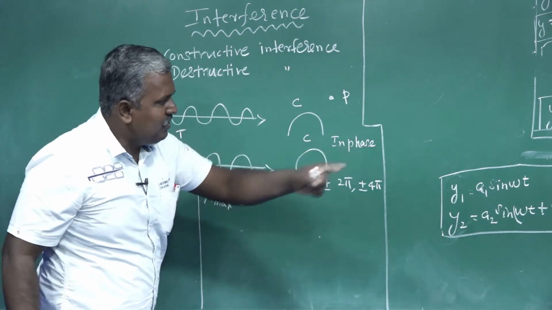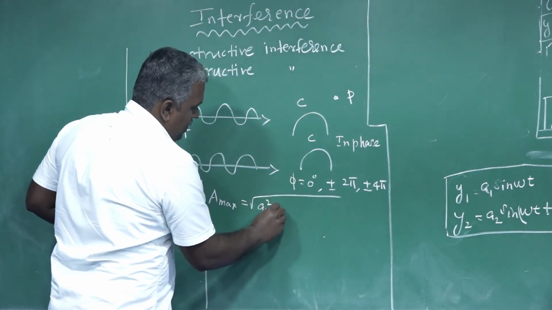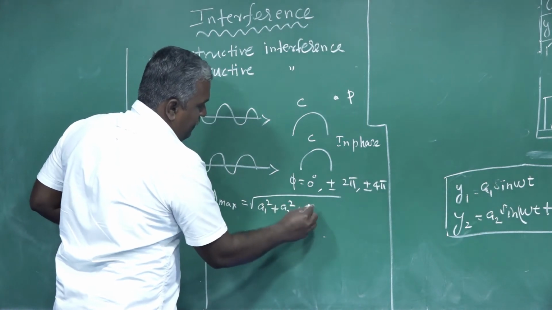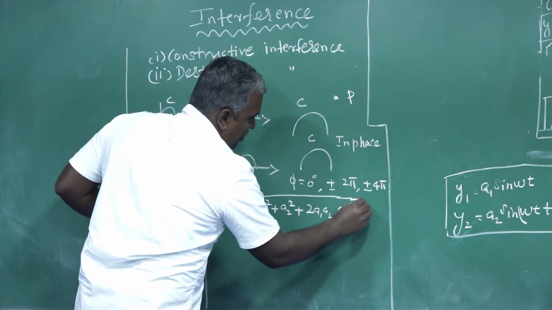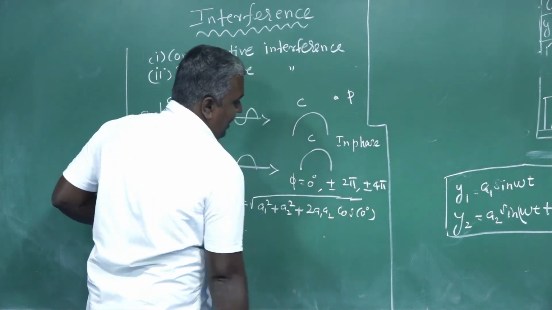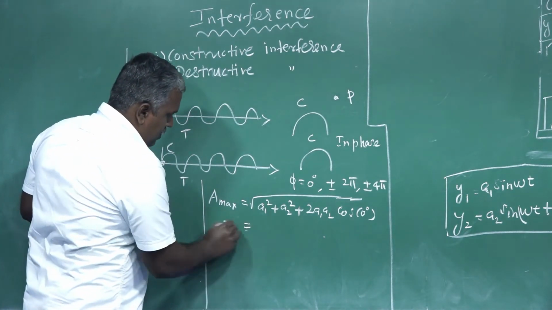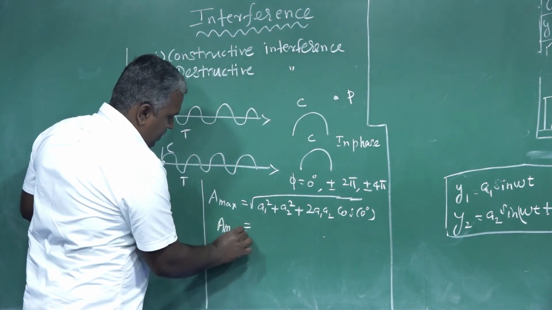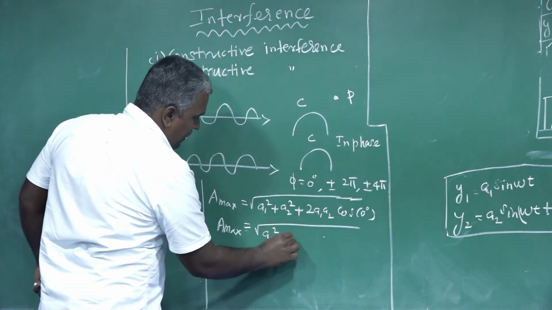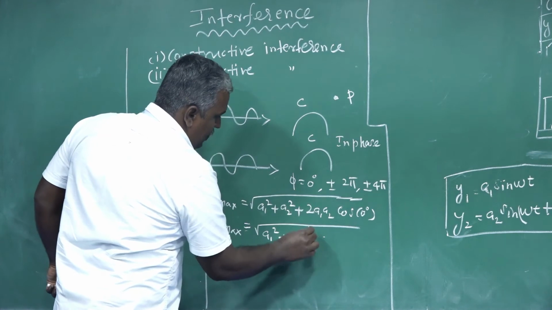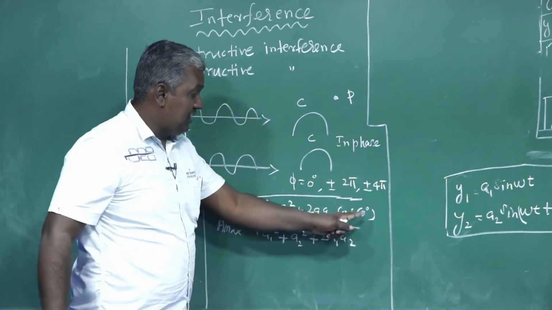So A maximum: substitute root of A1 square plus A2 square plus 2A1A2 cos φ. Here φ is 0 degree, cos 0 is 1. Therefore, A maximum is equal to root of A1 square plus A2 square plus 2A1A2, because cos 0 is 1.